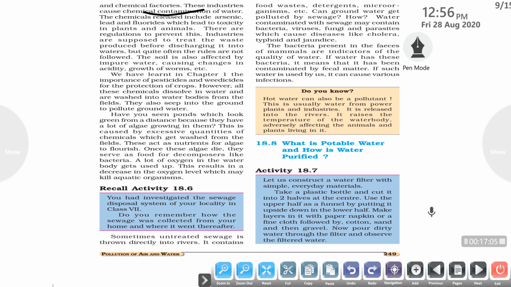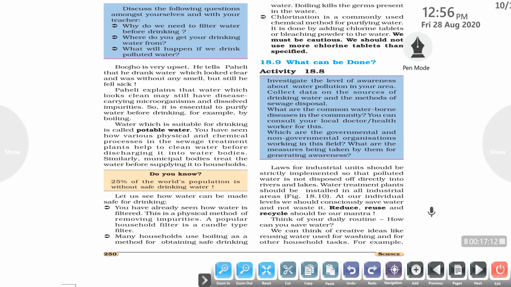Next is, what is potable water and how is water purified? How can we reduce this water pollution on a large scale? What is potable water? The water which is suitable for drinking is known as potable water.